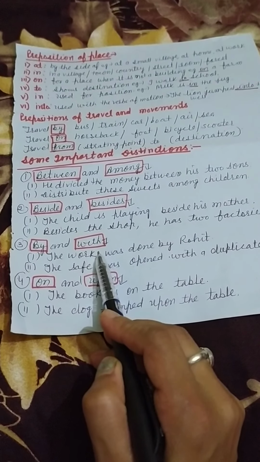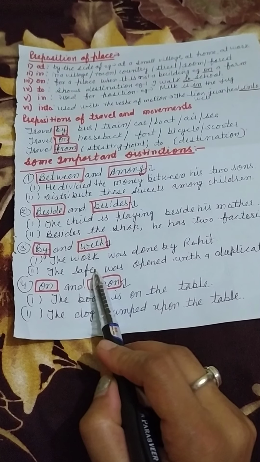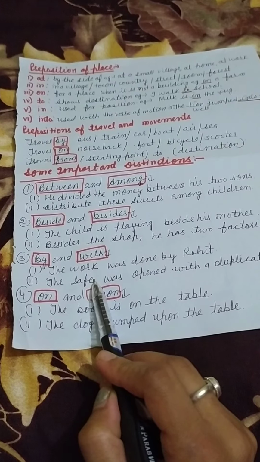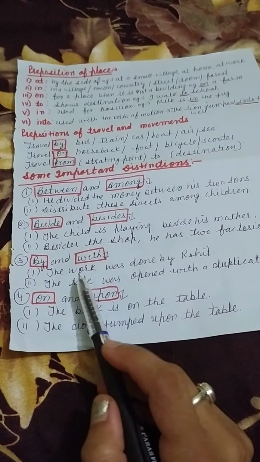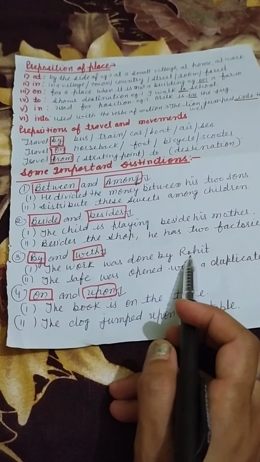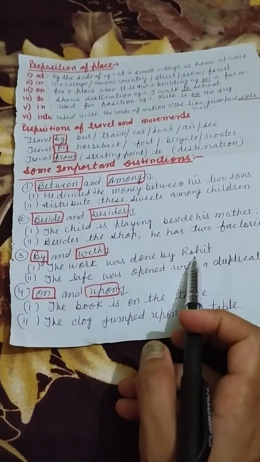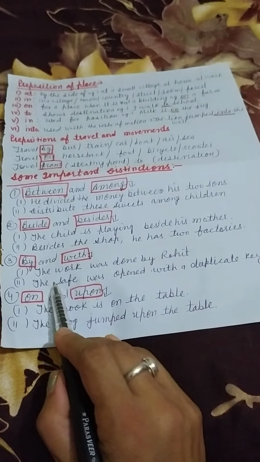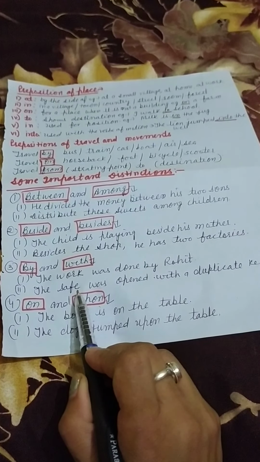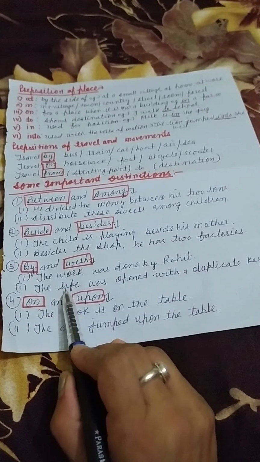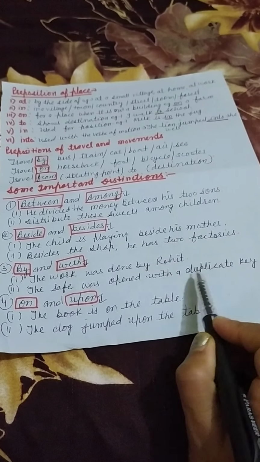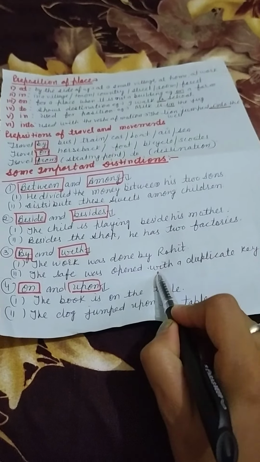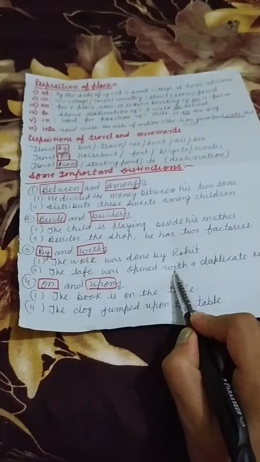Now by and with. By is used before the doer, who is doing the work. And with is used with the name of instruments. Like the work was done by Rohit. Who did the work? Rohit. When we are talking about the doer, here the doer is Rohit, so we will use by. And when we are talking about the instrument by which the action took place, like the safe was opened with the duplicate key. Which is the instrument? Key. So with the instrument we will use with.